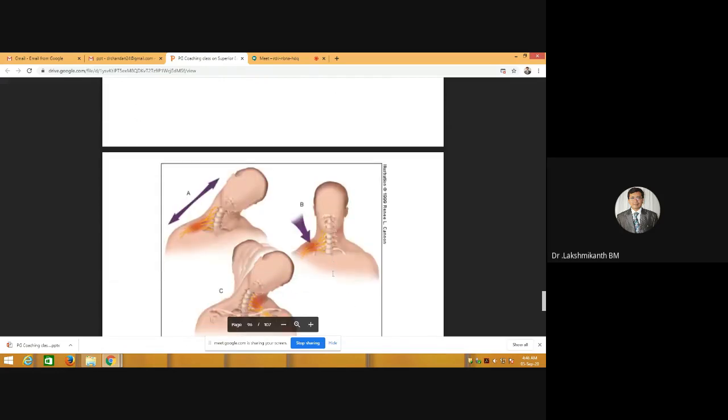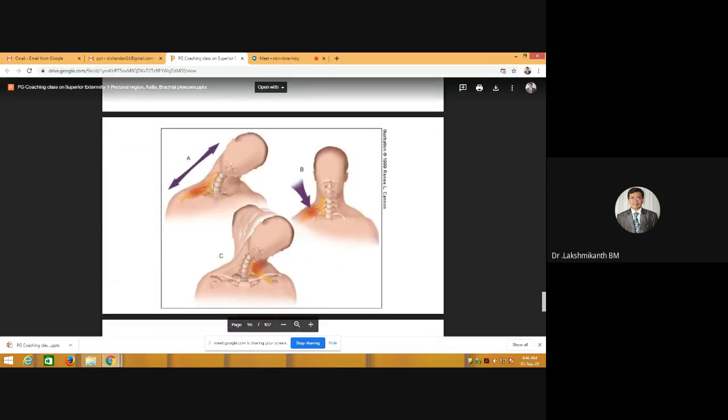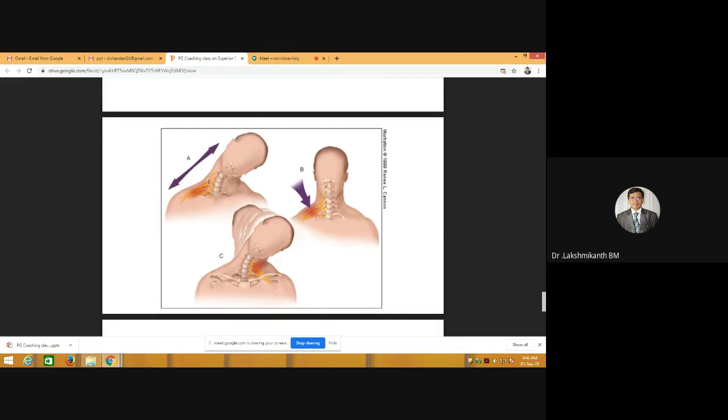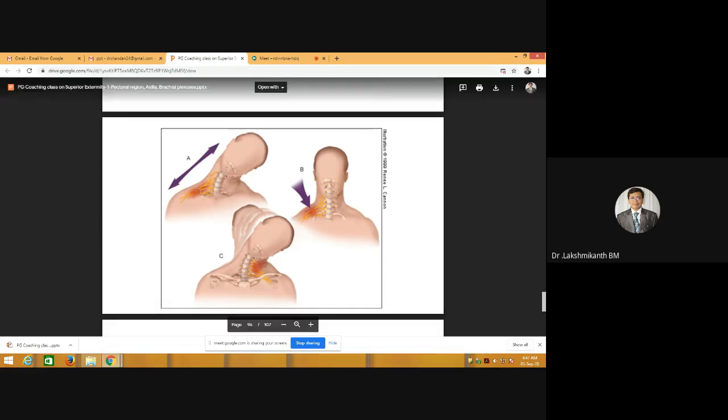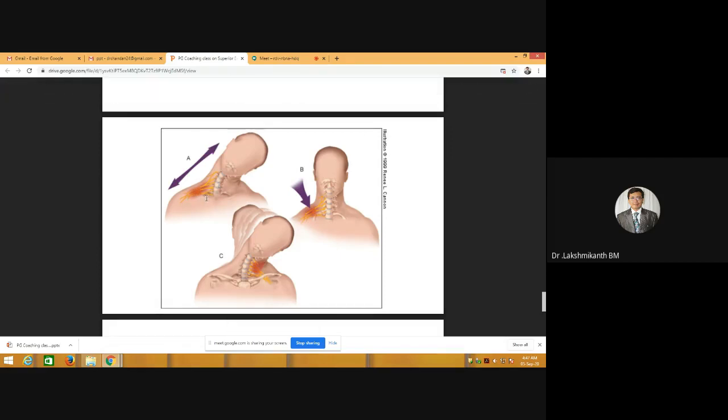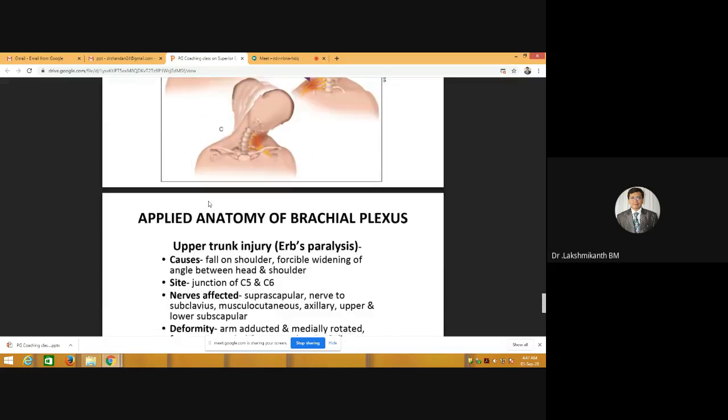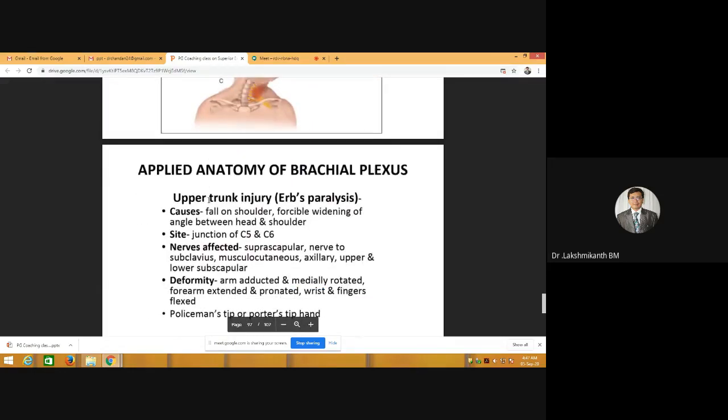Basically this occurs because of the movement of the neck, because you know that all these roots arise from the cervical region. So it may be an extension or excessive lateral flexion or excessive forward flexion, that can stretch the plexus and give rise to injury of the upper part of the plexus. And sometimes the lower part of the plexus can also get injured if there is any stretch in the lower part. Among these, you have to remember Erb's palsy.